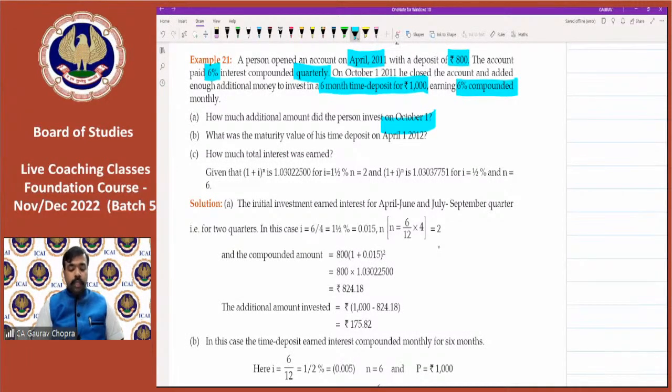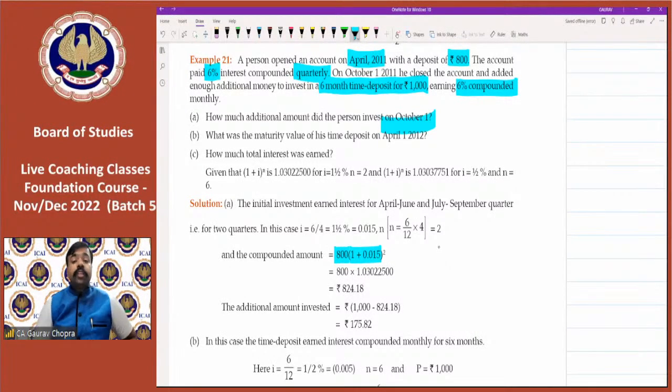6 months का हमारे पास टाइम है और इस 6 months में कितना इंटरेस्ट हमें मिलेगा ये फाइंड आउट करना है. So for this 6 months we can calculate. So 800 is the principal. Then 1 plus I. So for calculating I we have to divide it with what number? We have to divide with 12. So let us try this.